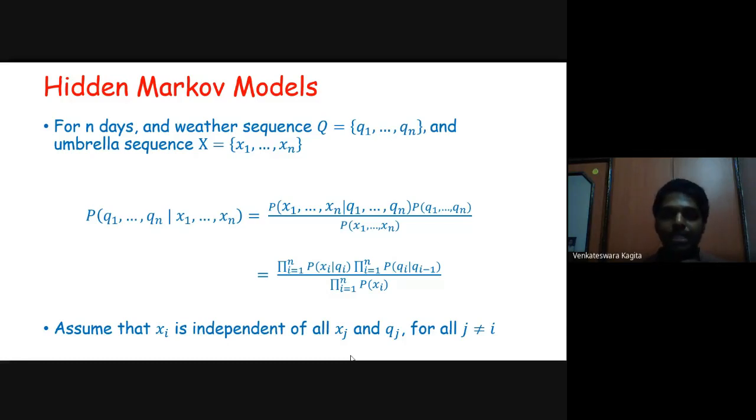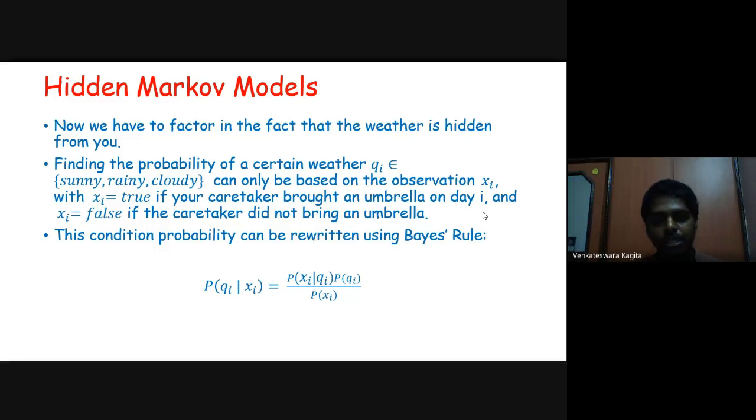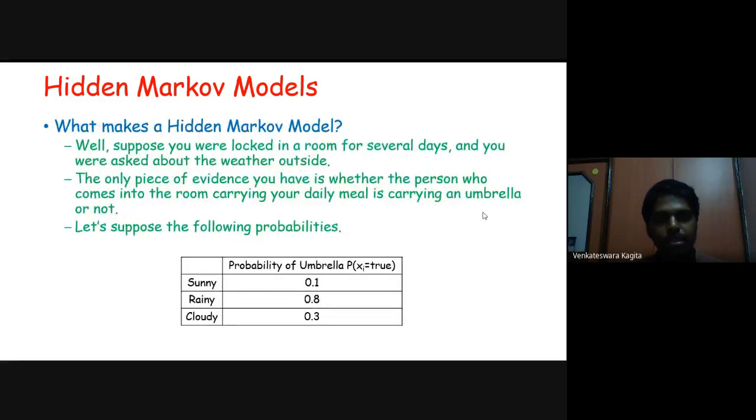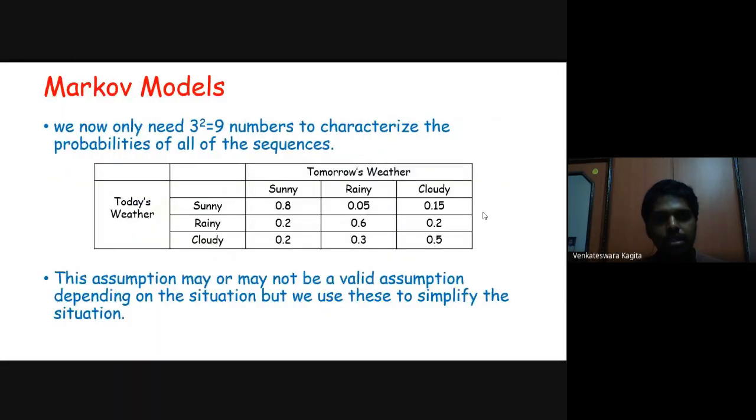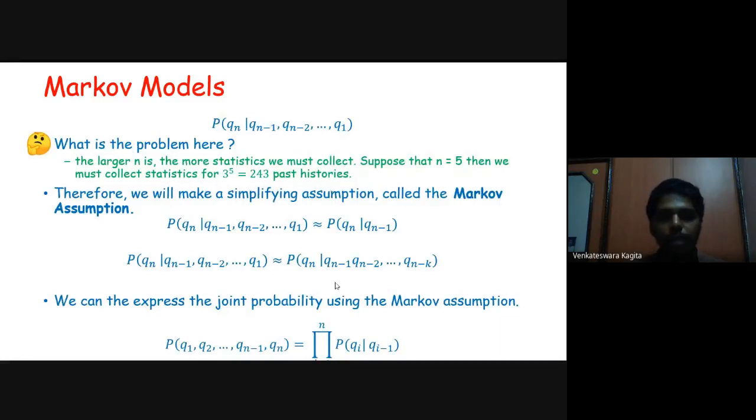Which is equivalent to, for example, using the Markov assumption. We just said that the probability of q1 to qn we have already determined here, right? Using the Markov assumption, the probability of q1 to qn is equivalent to the product over i equal to 1 to n of the probability of qi given q1 to qi minus 1. So you can just substitute this value in place of the probability of q1 to qn.